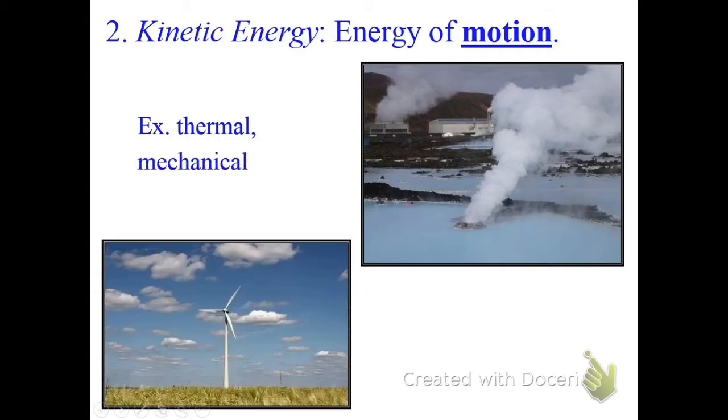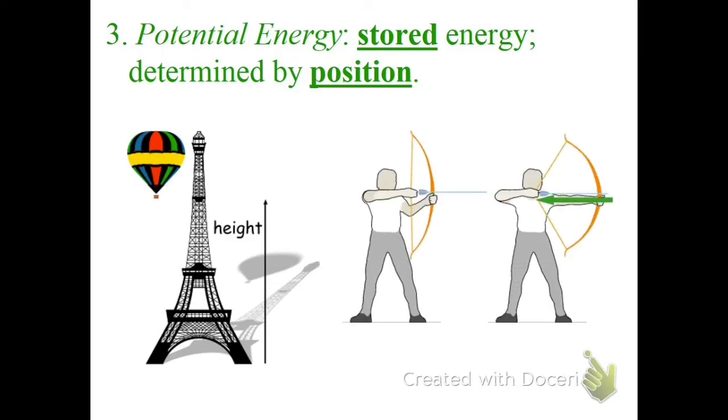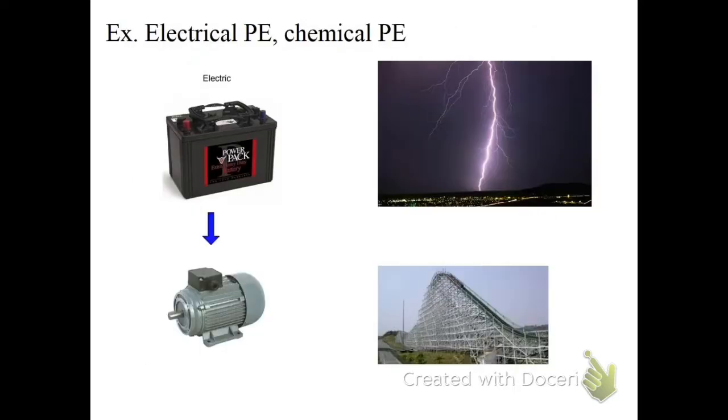So a couple examples of kinetic energy would be thermal energy, which is the energy of particles in motion, or mechanical energy, which is the energy of larger things in motion. The other type of energy then is potential energy, which is stored energy. It can come from position, like being high off the ground, or from something like a string being taut on a bow. It can come from the electrical potential energy in a battery or a strike of lightning, or just from being high off the ground like in this roller coaster. So there's lots of different ways to store energy.